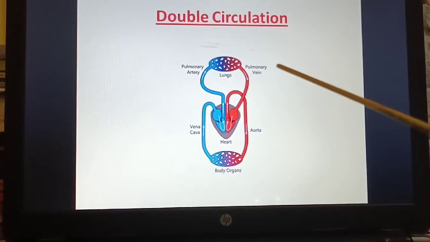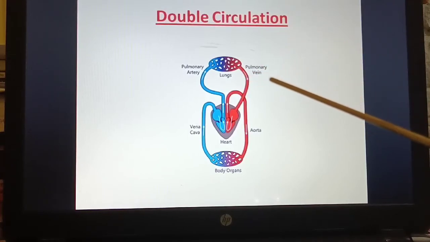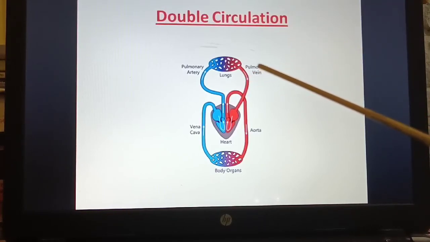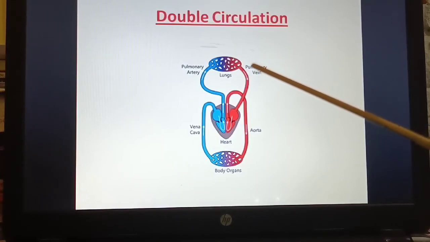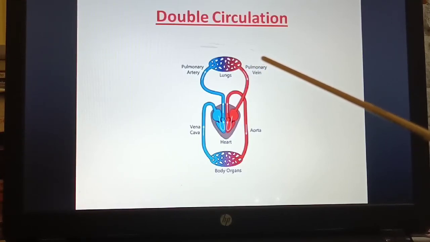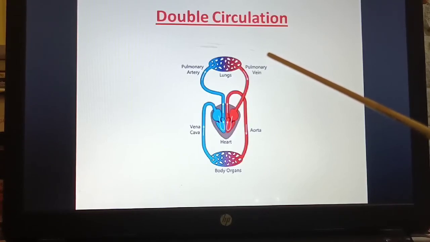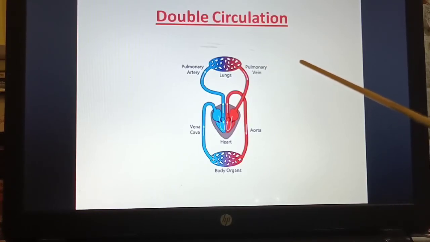So what is pulmonary circulation? It starts from the right ventricle, and the blood goes to the lungs through the pulmonary artery, and from the lungs through the pulmonary vein the blood goes to the left atrium.